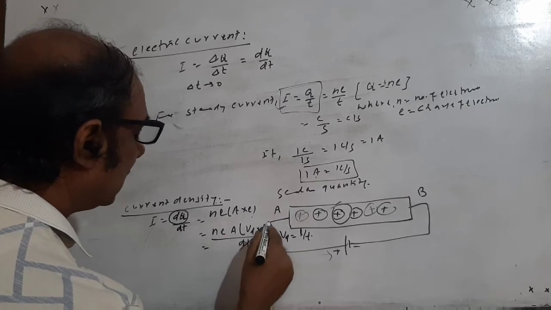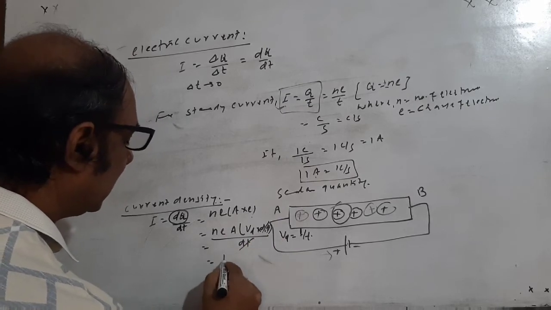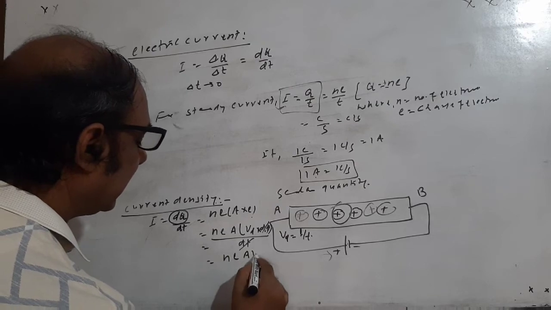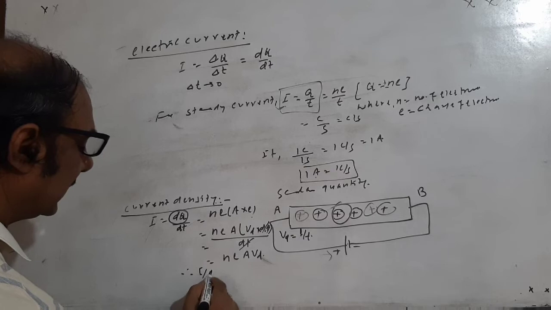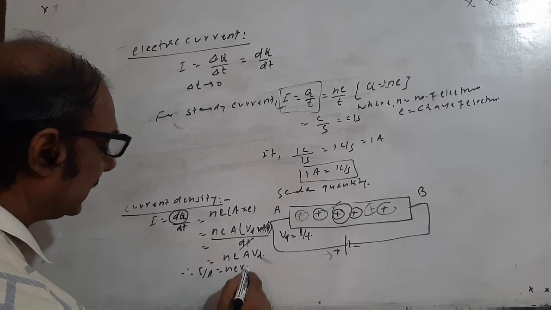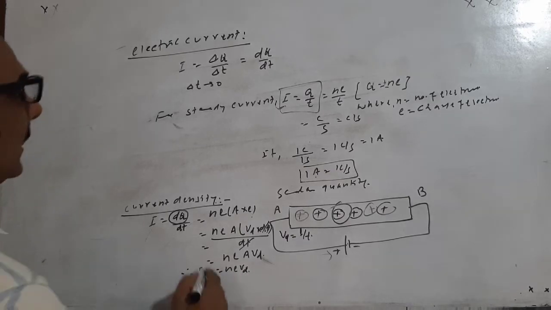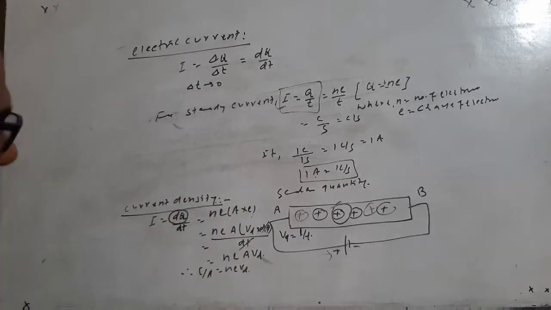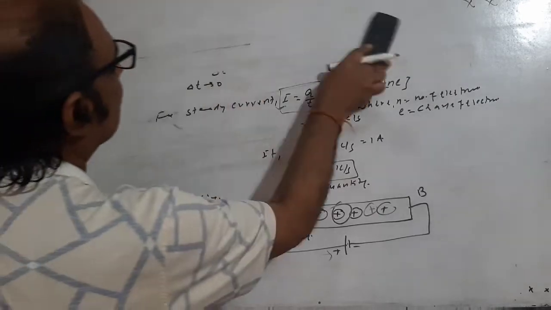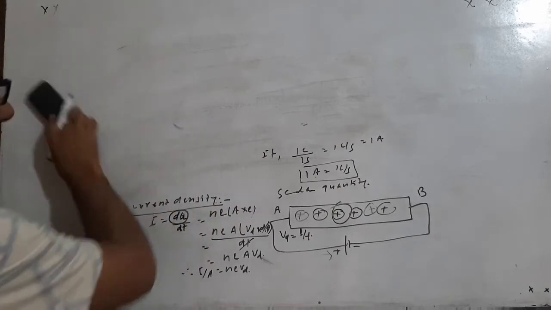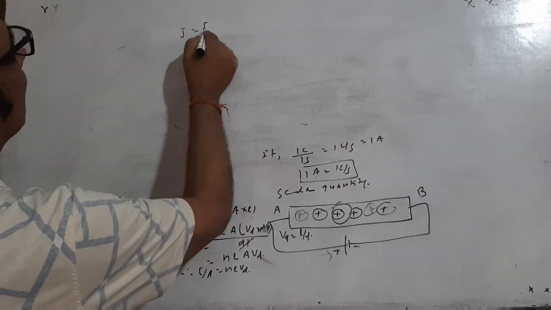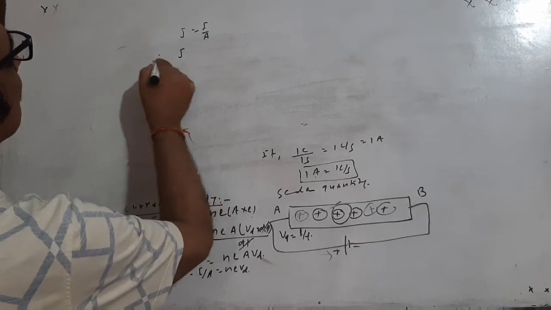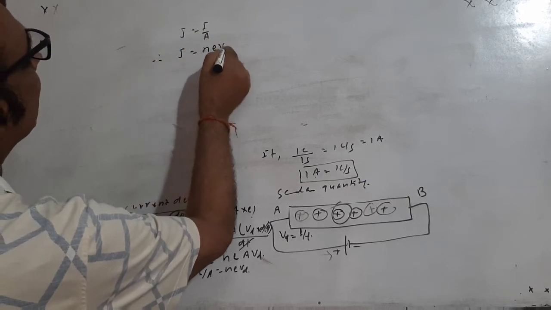Therefore the relation is obtained: I = N E A Vd, and also I/A = N E Vd. So I/A, the current per unit area, is known as the current density J, and J = N E Vd.